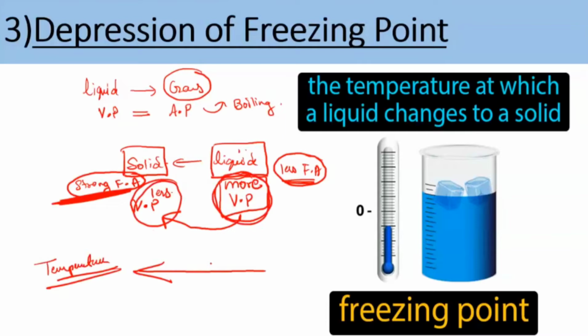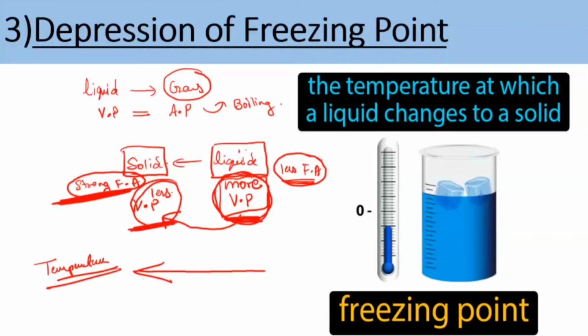Yesterday we went towards the right side because it was elevation, so you had to increase. Now we have to convert this liquid into a solid, so the one with more vapor pressure has to be converted into one with less vapor pressure. So you have to decrease the temperature. That decrease of temperature will be the depression in the freezing point.